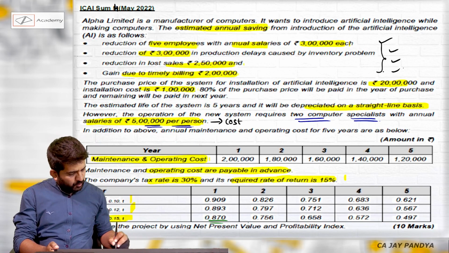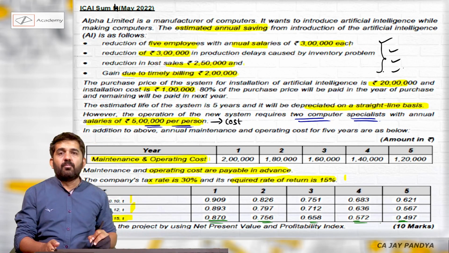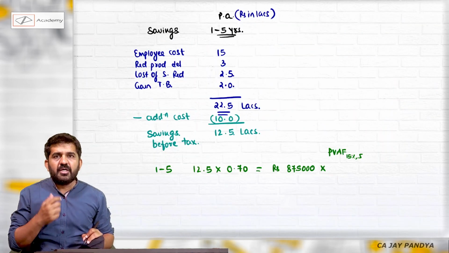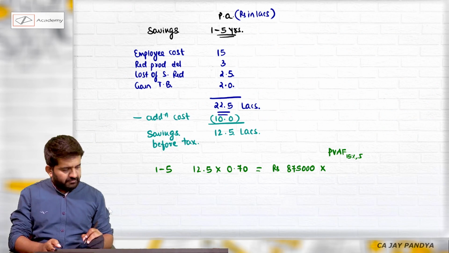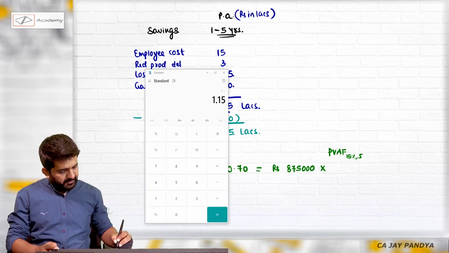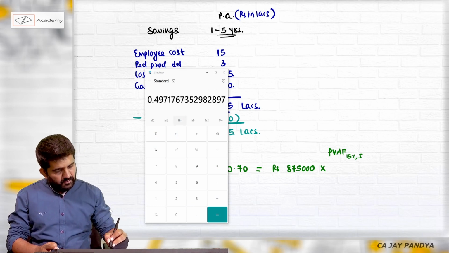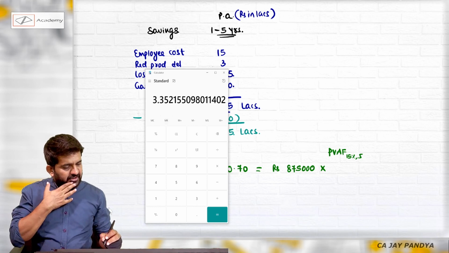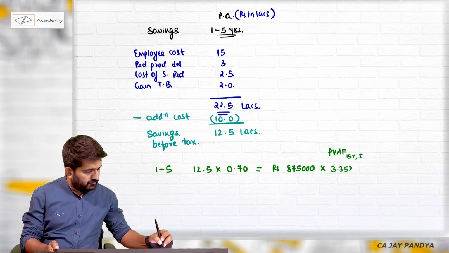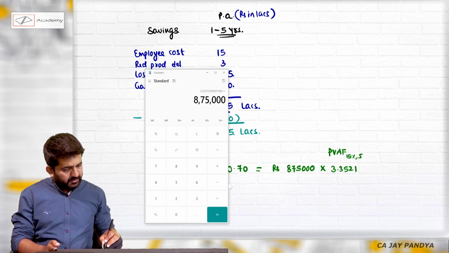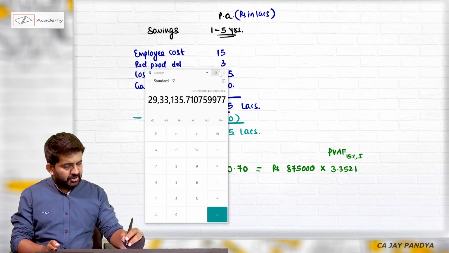What I could have done, I could have totaled this, but more better is you just do 1 divided by 1.15 is equal to, M plus, M plus, 5 times. Let me do it. 1 divided by 1.15, M plus, 1, 2, 3, 4, 5. MRC is 3.3521, and 3.3521 into 8,75,000 will be 29,33,135.